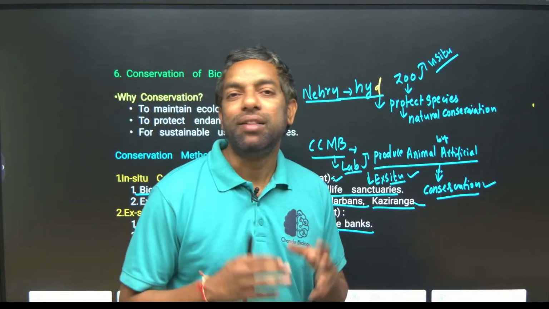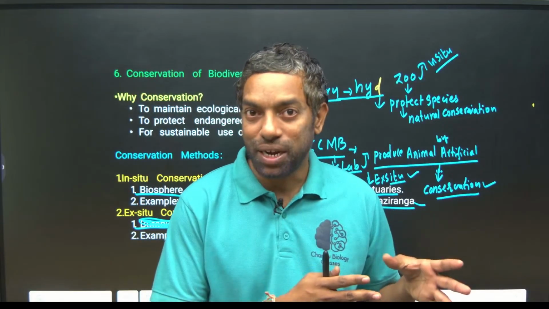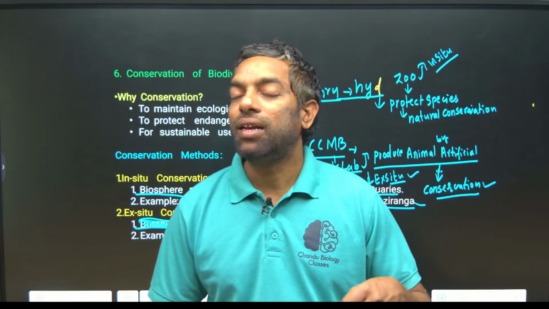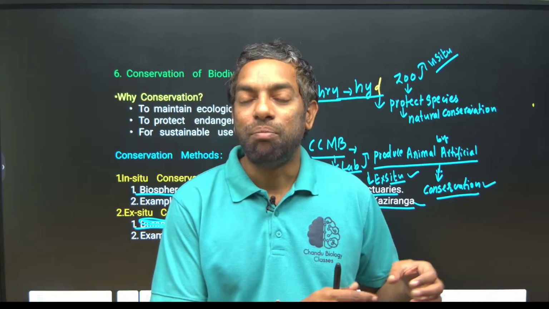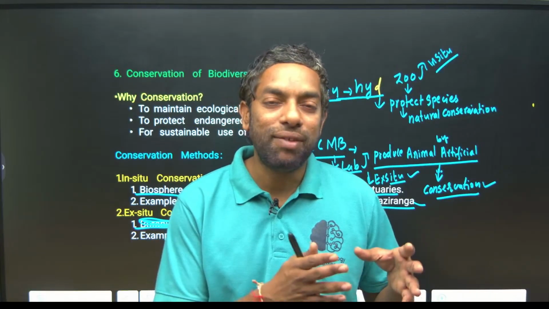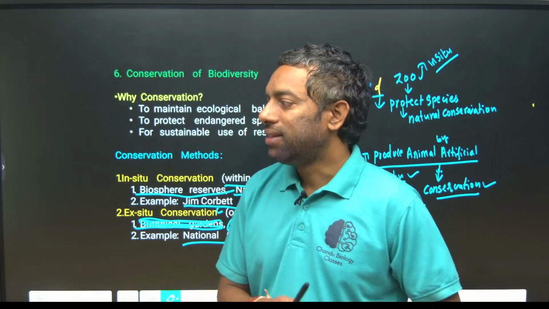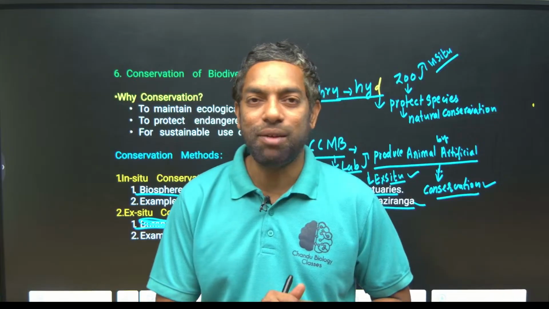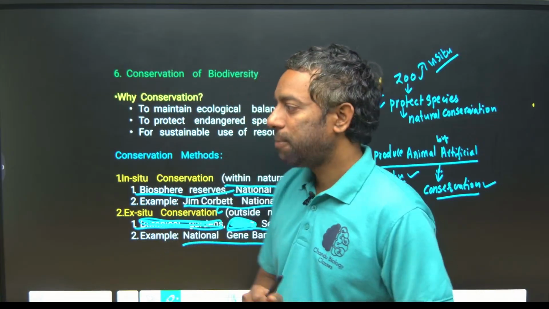In-situ means there is a naturally grown population. Ex-situ means it is in the lab. In the lab we can give them population, we can produce the different species artificially. Like Dolly the sheep, which was developed by scientists. Okay, that is ex-situ conservation.